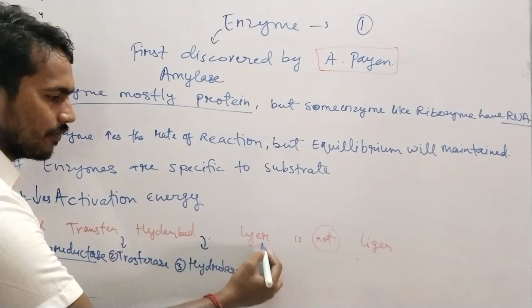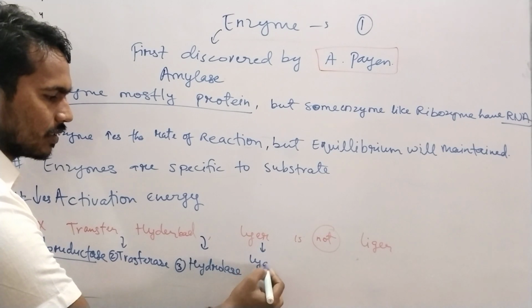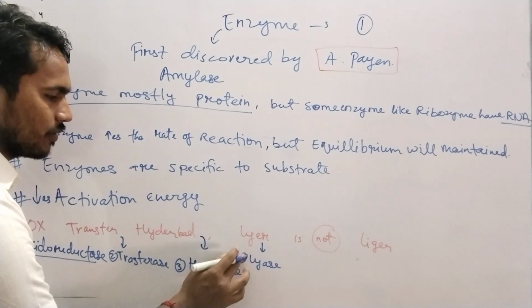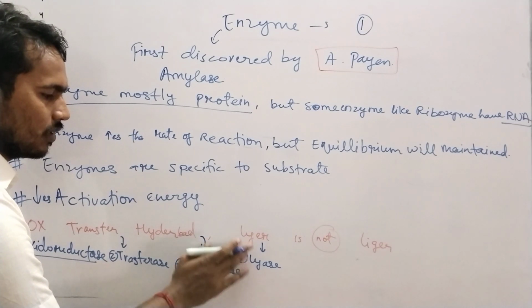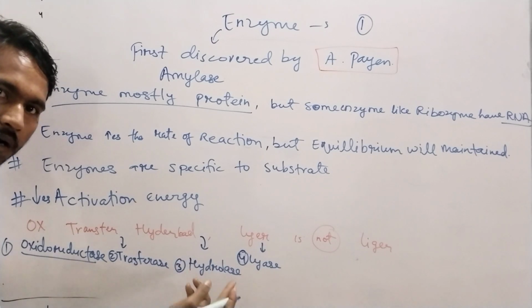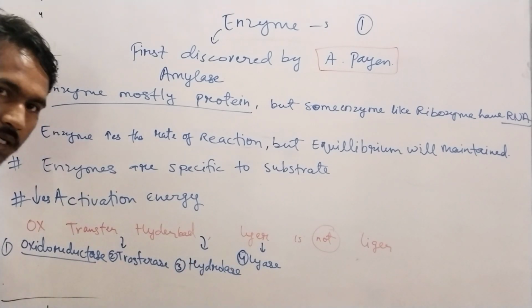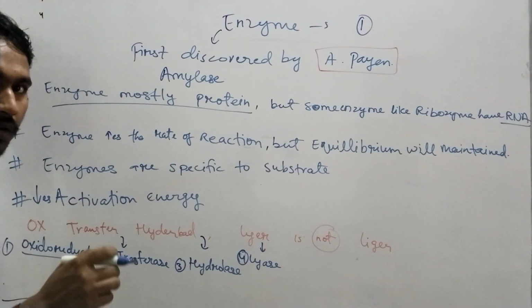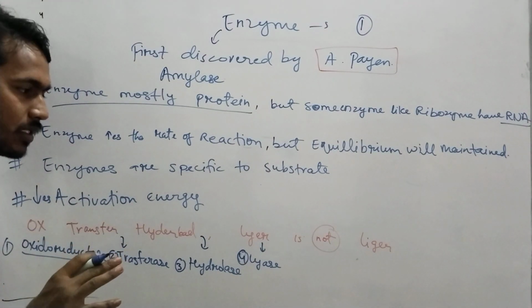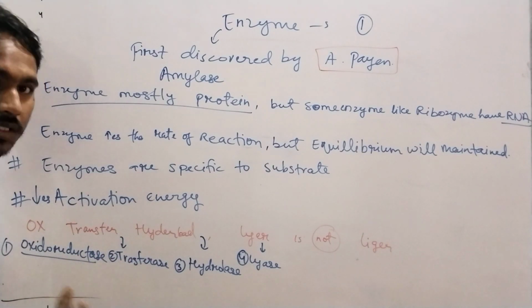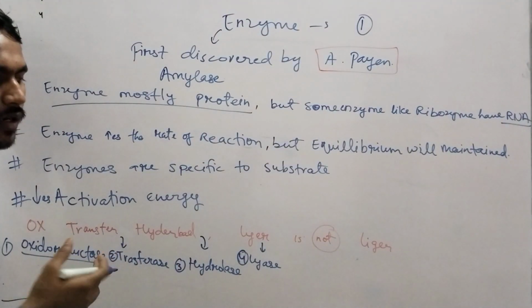Hydrolase. Lyase means what? So lyase is the fourth class. It will also break the bond between a substrate, but it will break a specific bond and without water. That is, the bonds like carbon-carbon, carbon-nitrogen, carbon-sulfur, carbon-oxygen. Okay, that type of bond it will break.